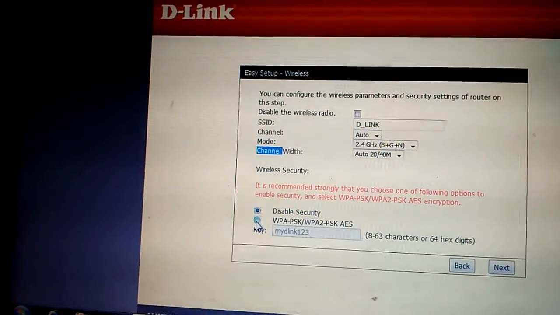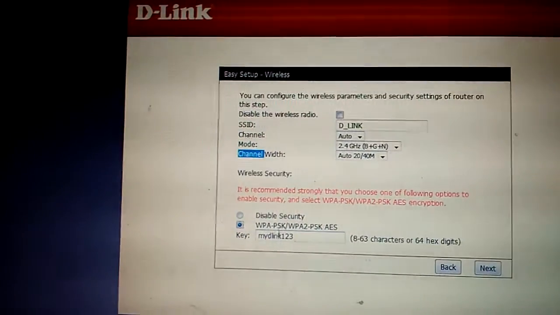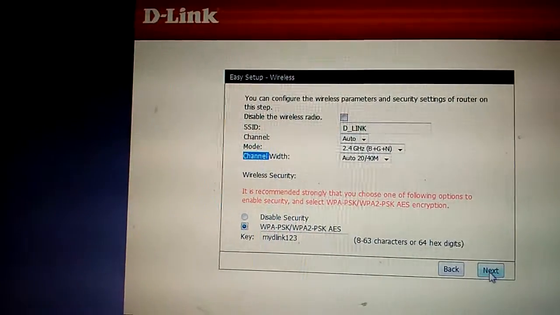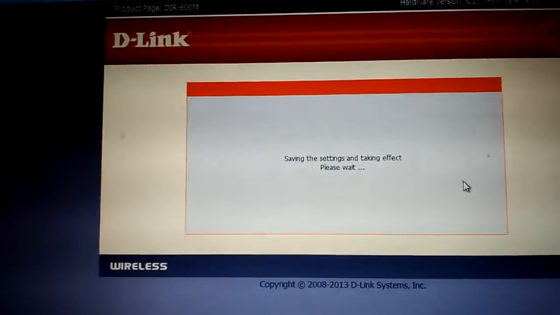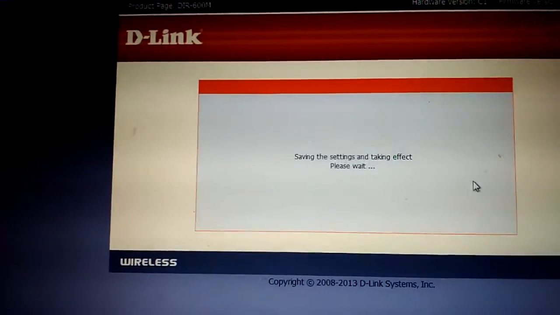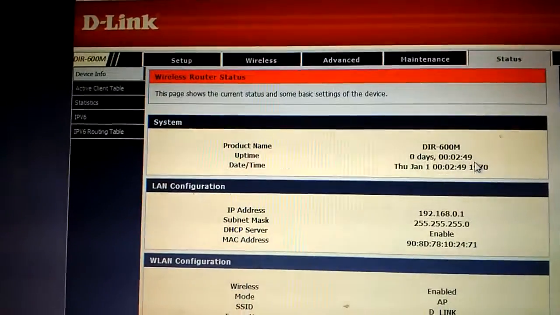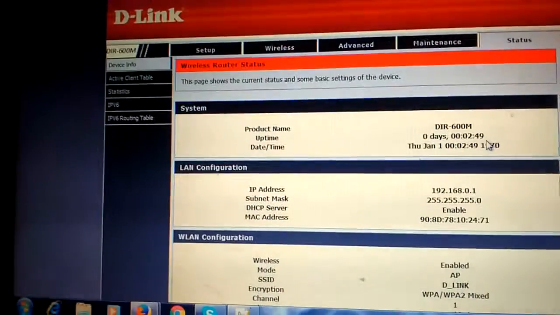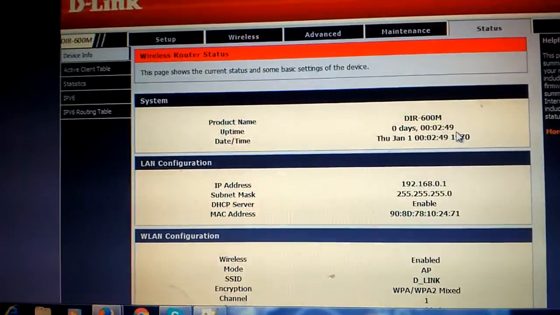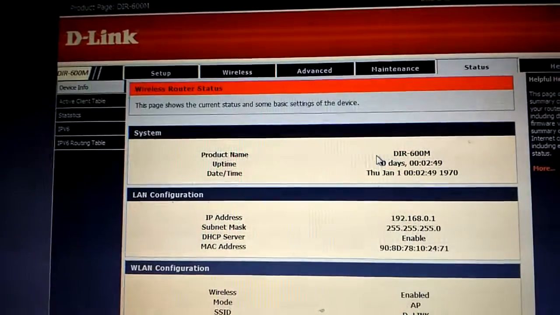Otherwise you can select WPA PSK. Now click on next and finish. It will take less than 1 minute to configure the settings. Now you will be redirected to here.